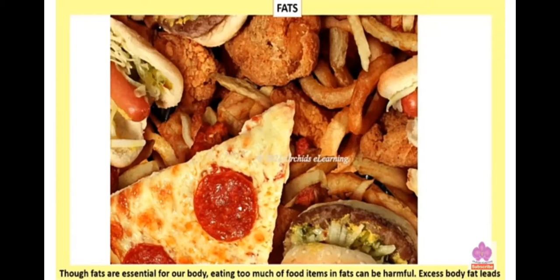Now, as you all know, if we want to check whether there is a presence of fat in a food item, then for that I'll show you one activity so that you will understand how to check whether there is a presence of fat in a given food sample or not. Alright.